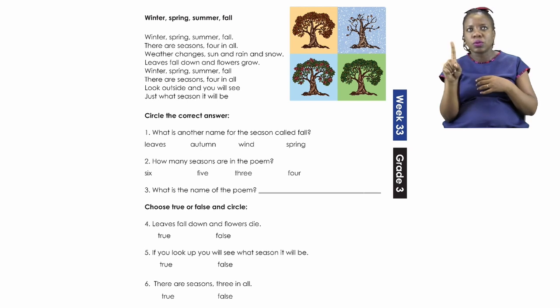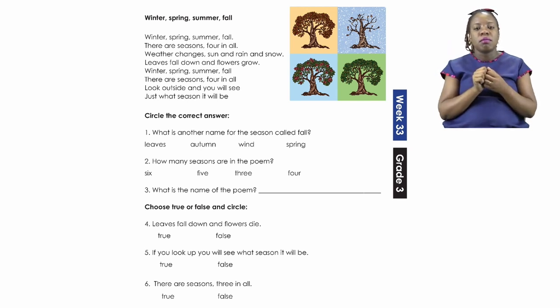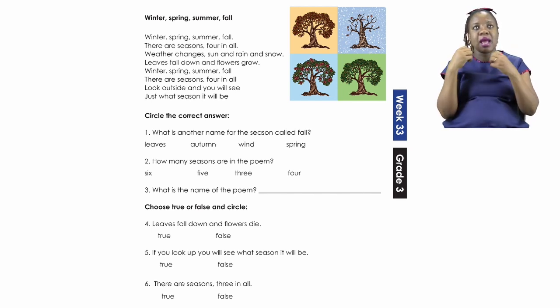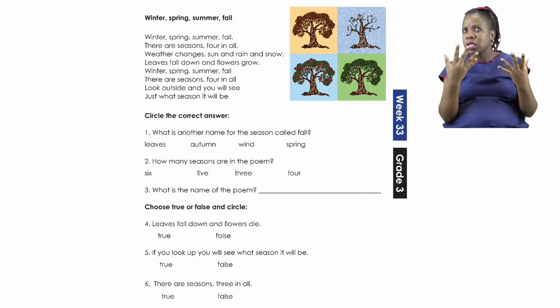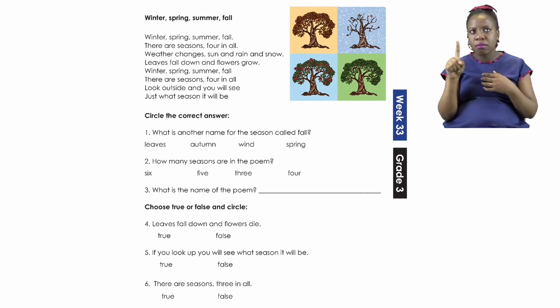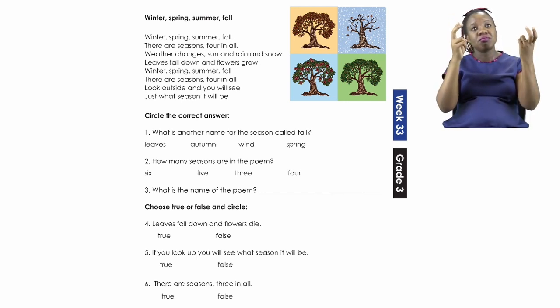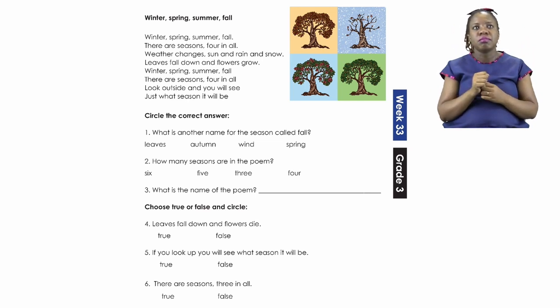6 is actually the first one. So how many seasons are in the poem? 6, 5, 3, or 4. Once again, you have to go ahead and circle the correct answer. In the next part it says for number 3, what is the name of the poem? Then it says you need to choose true or false and then circle.